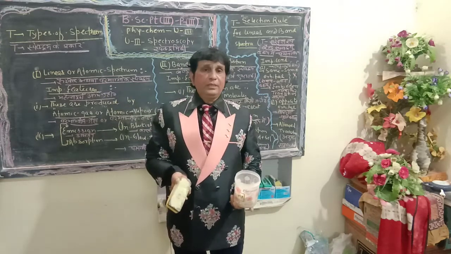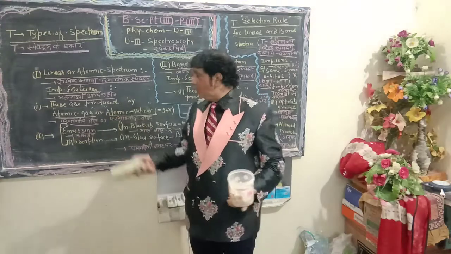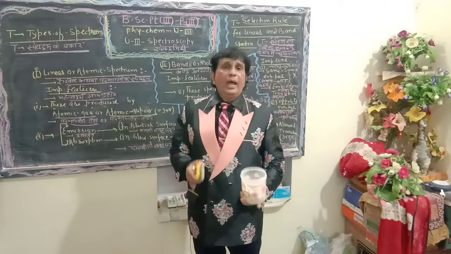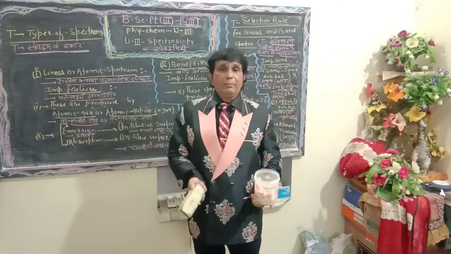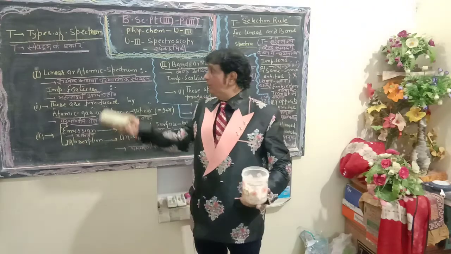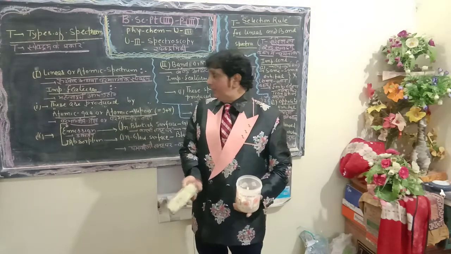Atomic species must be present either in gaseous phase or vapor phase. In other words, a linear spectrum is produced by using atomic gases or atomic vapor species.